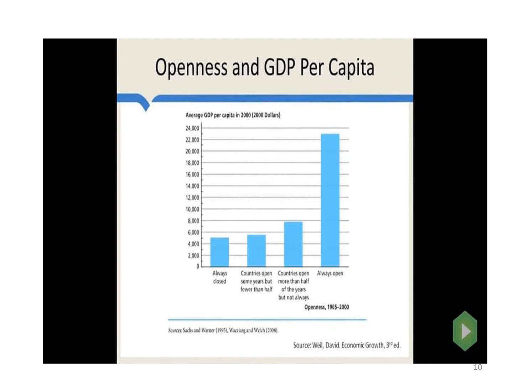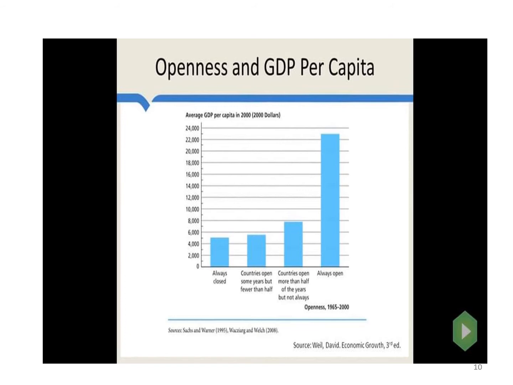So, how is trade openness related to GDP per capita? You can see the source is Sachs and Warner, this is 1995 work, and Wozniak and Welch 2008 work. The source is David Weil's book on economic growth. It says that countries which open up are the ones which will grow at a faster rate.